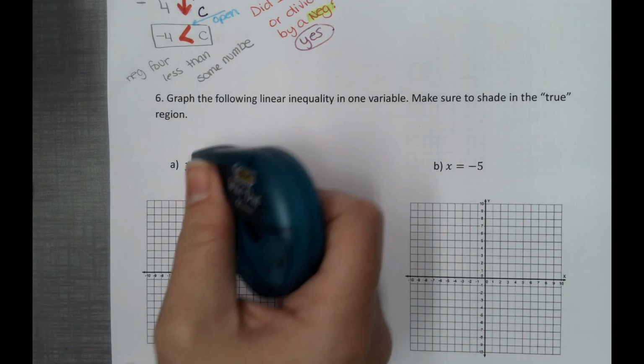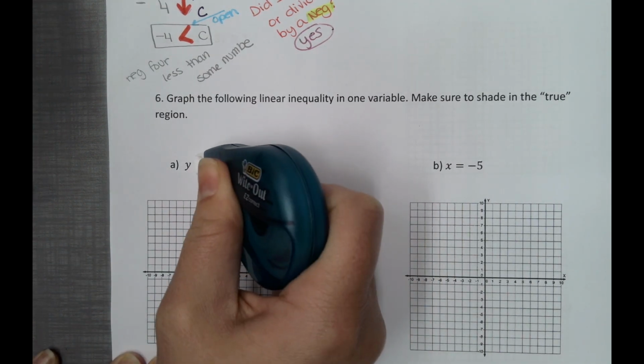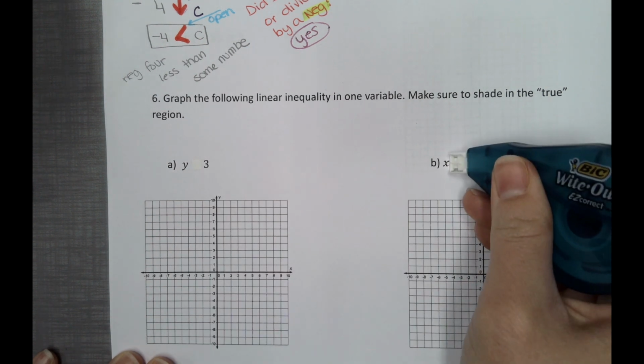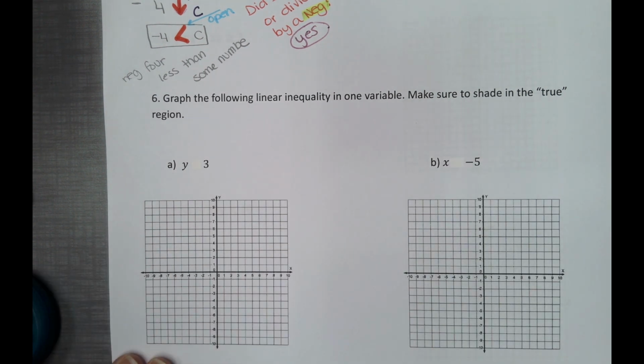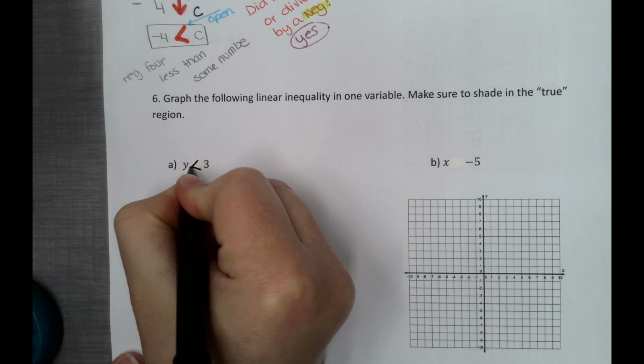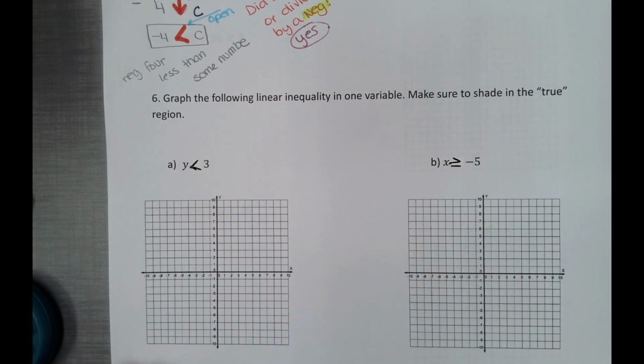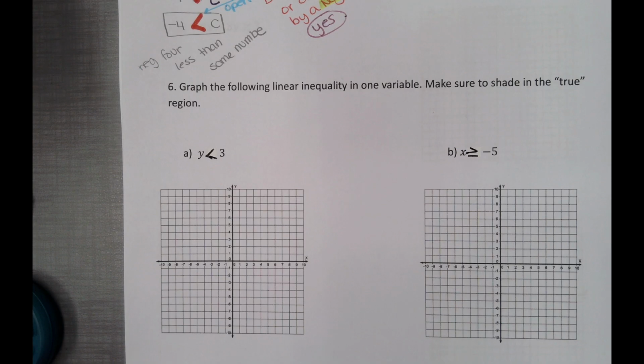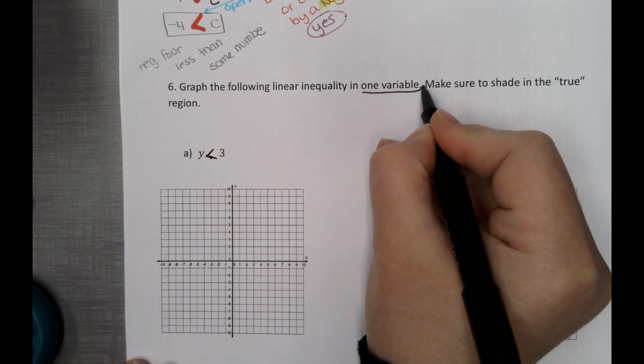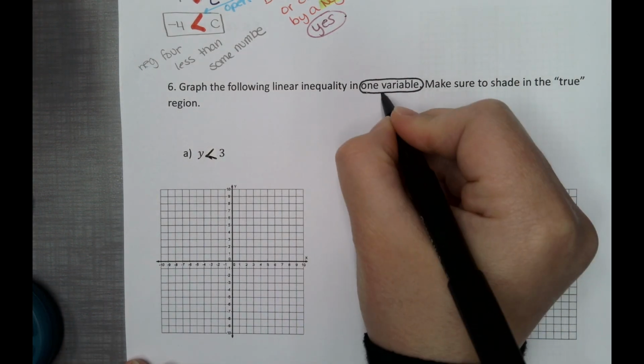So let's go ahead and change these. I'm going to go ahead and remove this equals. I'm going to go ahead and remove this equals. And let's make this one a less than, and let's make this one a greater than or equals to. There you go, that's better. Now this is a one variable inequality, one letter.